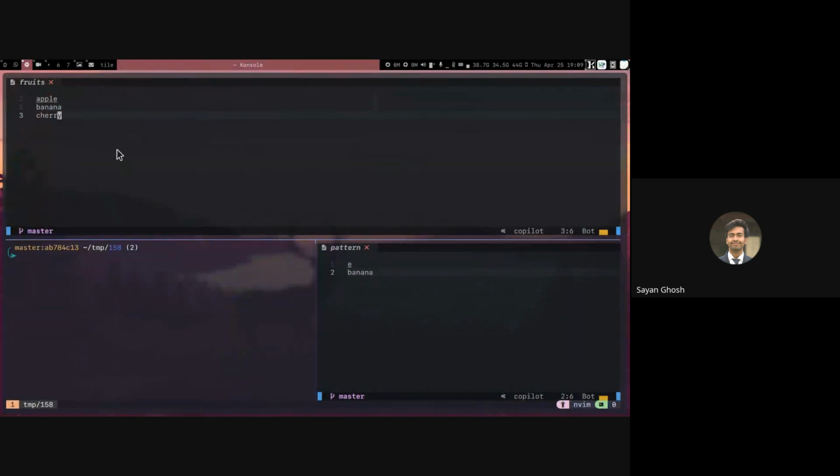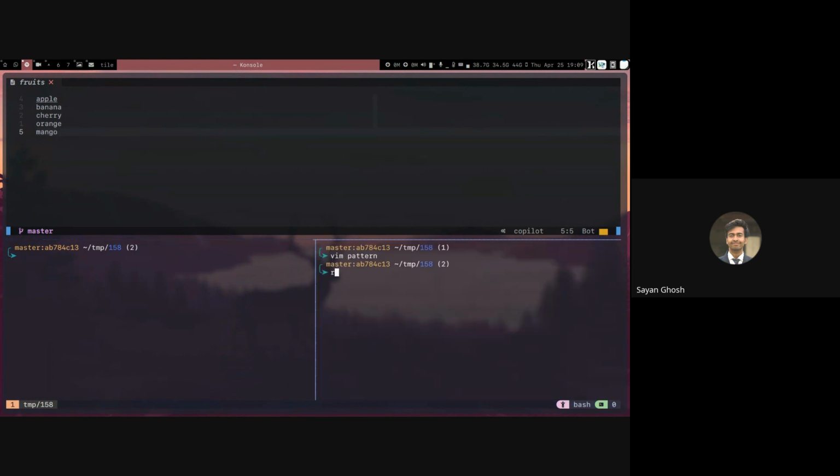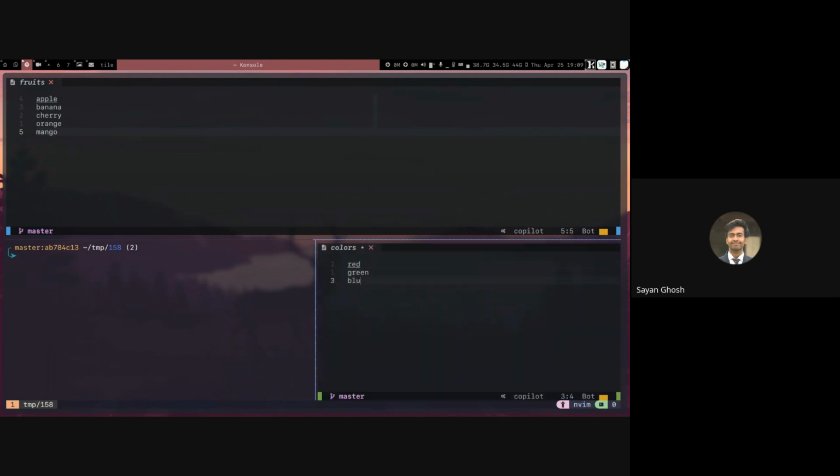So let me create maybe a few other lines here. And instead of patterns, let me remove the patterns file and create a colors file. So you can see now we have one line which is common in both fruits and colors, which is orange. So now if I run this grep -xFf with sort file1, let's say it is fruits, and file2, let's say colors. This will simply give you the same output as if we just write fruits and colors. Right? So the lines that are common to both.